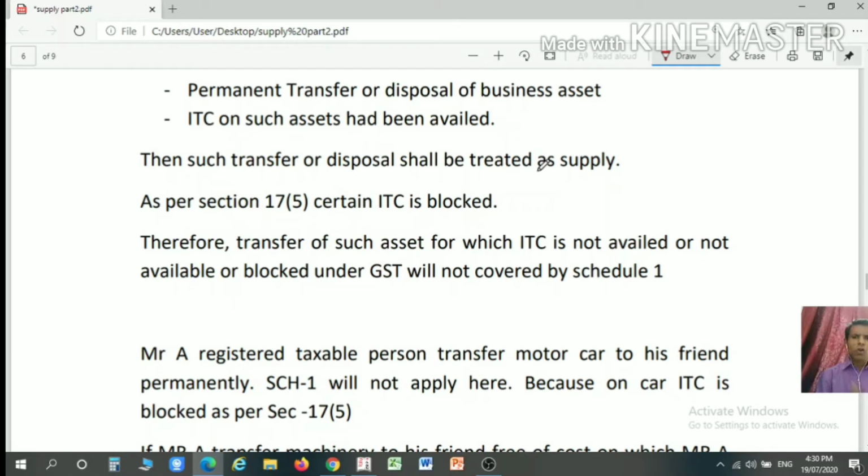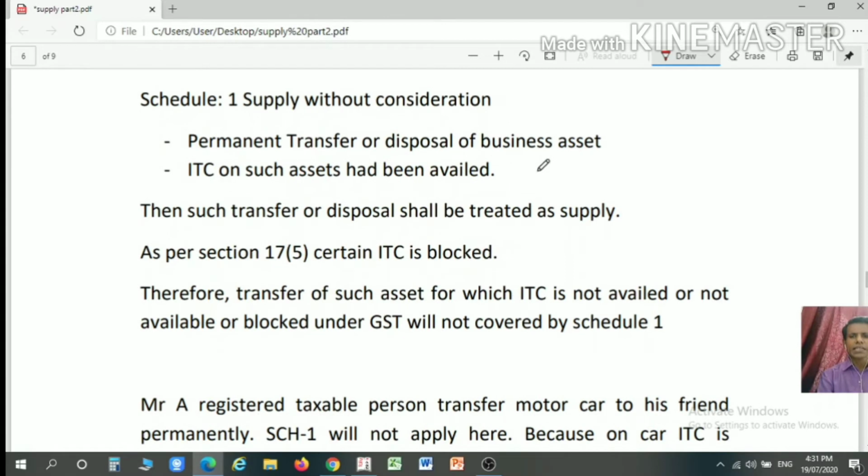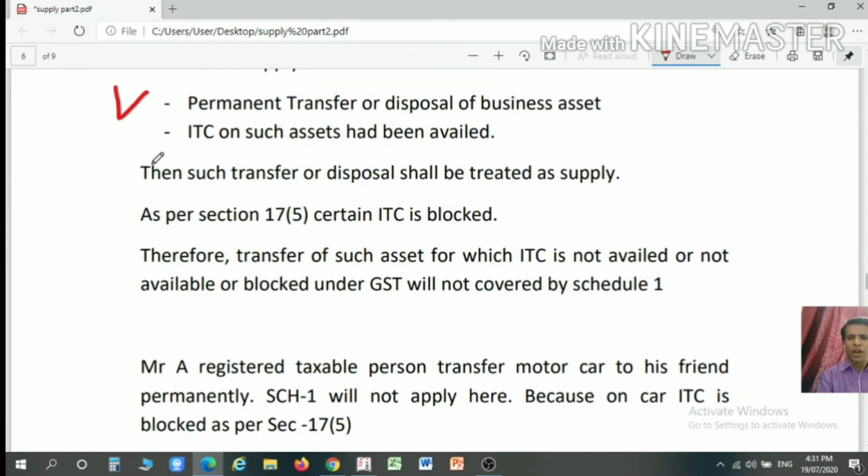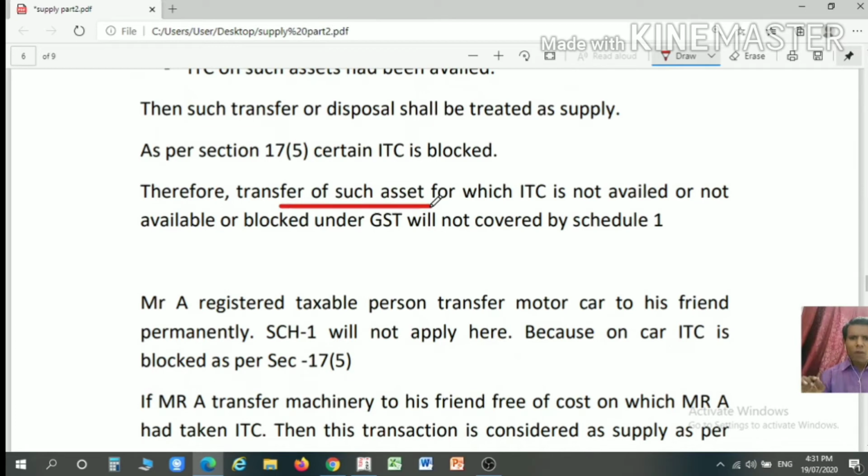If you have purchased a motor vehicle or immovable property and you are transferring such business asset permanently to another person, then as the ITC on such asset is blocked under section 17 subsection 5, you cannot avail ITC as per the GST law, and such transactions are not covered under schedule 1. So transfer of an asset for which ITC is blocked under section 17 subsection 5 will not be covered by schedule 1.